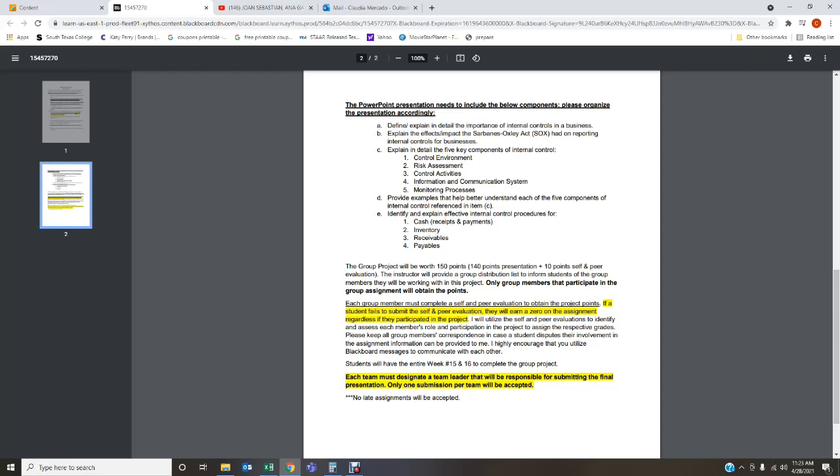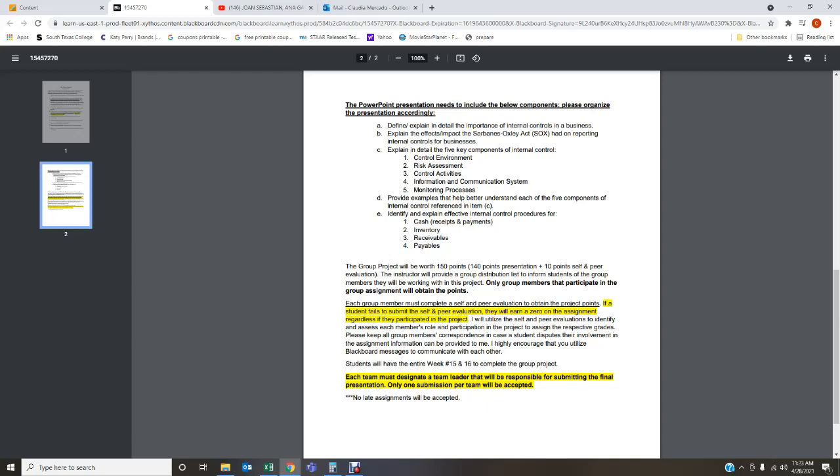Okay? 140 points will be allotted to the actual presentation. 10 points will be allotted to the Self-Peer Evaluation. Okay, very important. Only the group members that participate in the group assignment will earn the points. Okay, something very important when you are completing the Self-Peer Evaluation, it is mandatory, required that every single student turns it in. You don't turn in your Self-Peer Evaluation and you still worked on the project, because you did not turn in the Self-Peer Evaluation, you're going to get a 0 for the entire assignment. So make sure that each student submits the Self-Peer Evaluation.